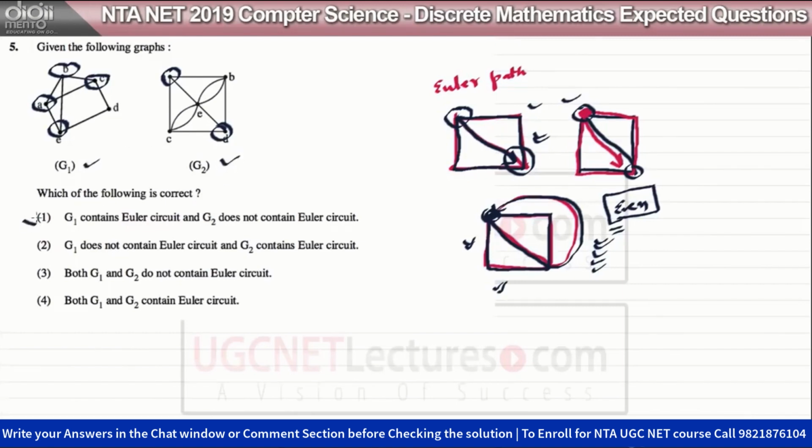Okay, so option 1 is false, option 2 is false, option 3 is true, or you can say option 3 is right, and option D, or option 4, is false. Okay, so now let us look at the next question.